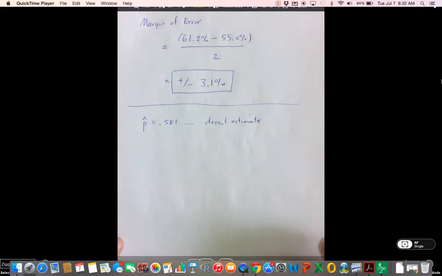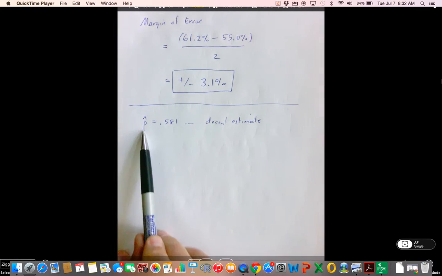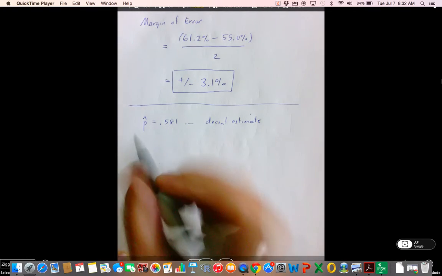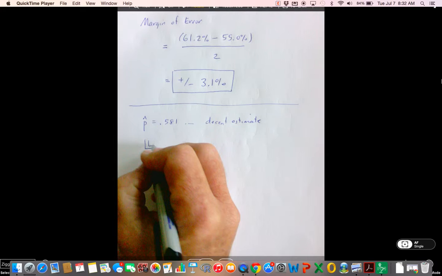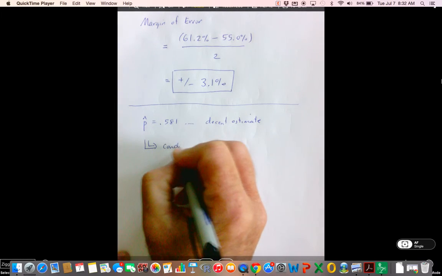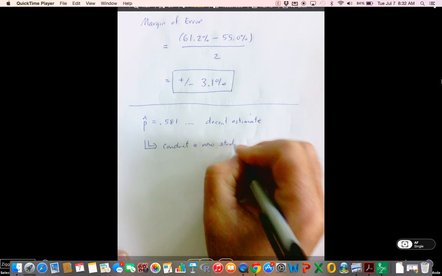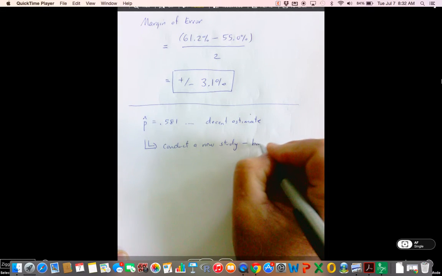But let's say that we feel pretty confident. We did a good job of collecting our 1,000 people. We did it randomly. We did a random sample. We feel this is a decent estimate, and we'd like to conduct a new study based on this result.